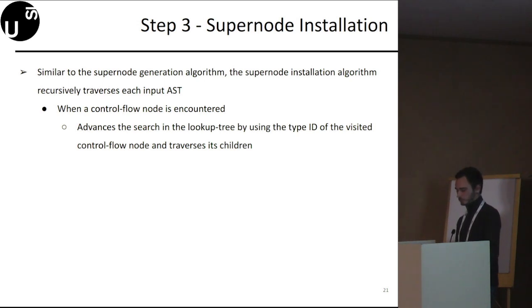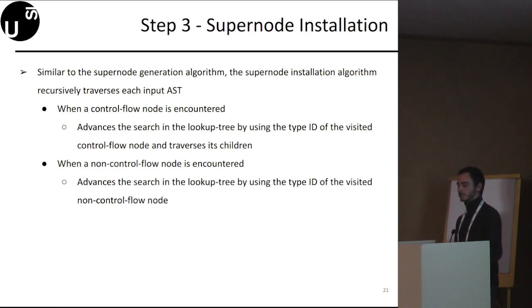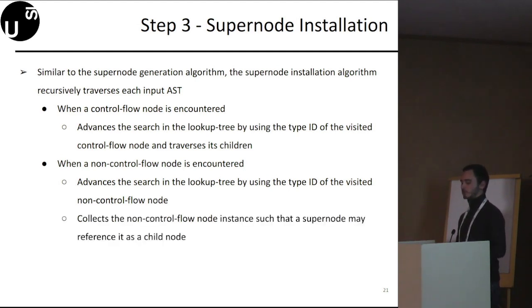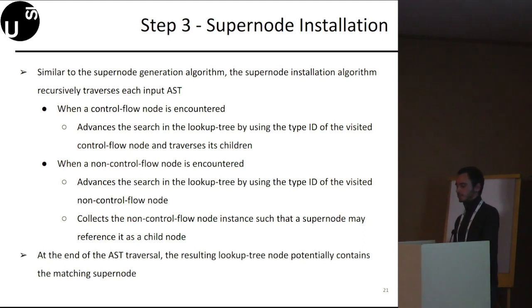When a non-control flow node is encountered instead, other than advancing the search in the lookup tree by using the type ID of the visited node, our algorithm collects the non-control flow node instance such that a supernode may reference this instance as a child. At the end of the AST traversal, the resulting lookup tree node potentially contains the matching supernode.